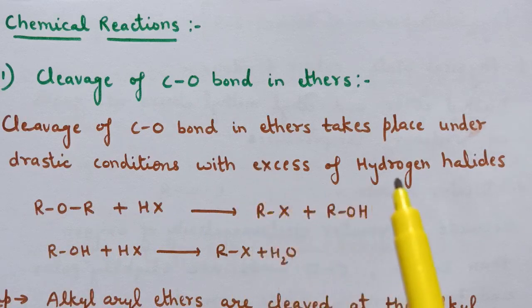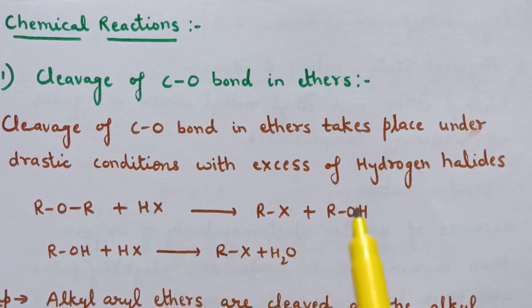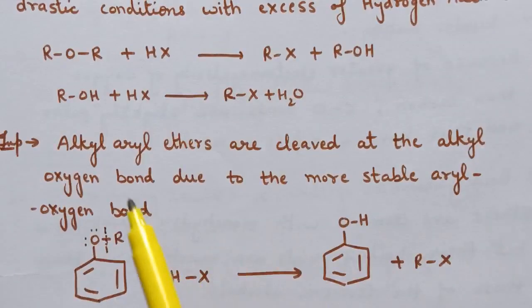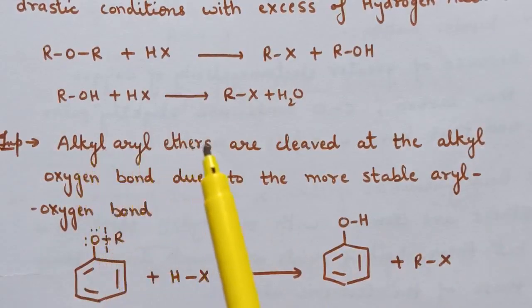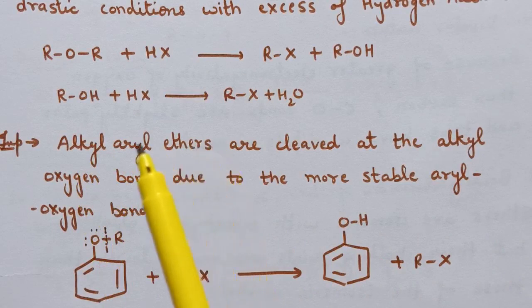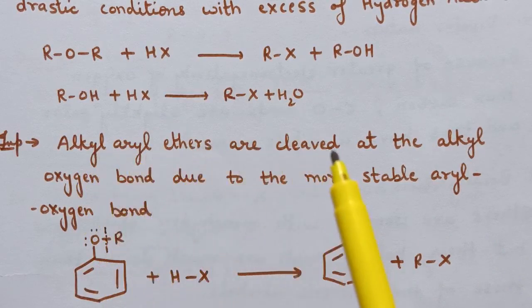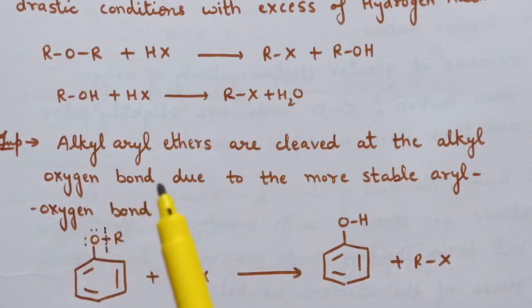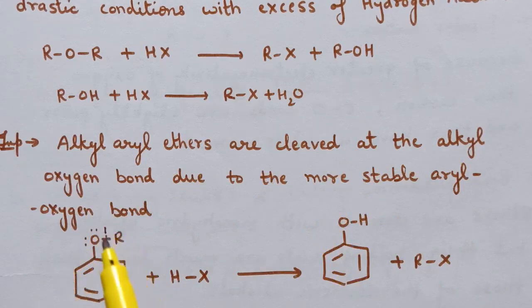And if excess of hydrogen halide is taken, then this alcohol further reacts with HX and results in the formation of RX and H2O. Second case is if alkyl aryl ethers are given, then alkyl aryl ethers are cleaved at the alkyl oxygen bond due to the more stable aryl oxygen bond. Here is an aryl group and here is an alkyl group.